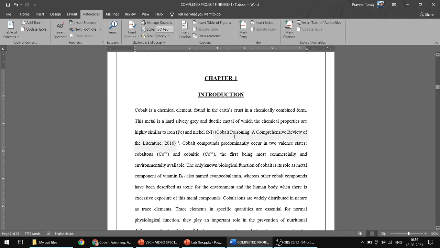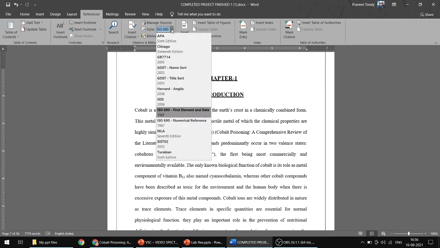So Cobalt Poisoning, a comprehensive review of the literature, 2016, like that it came now, because the style you have selected here is ISO 690. You have to mention ISO 690 numerical reference. Okay, we have various styles: APA, Chicago, GOST, IEEE, Harvard, Anglia, MLA, all these styles are there.